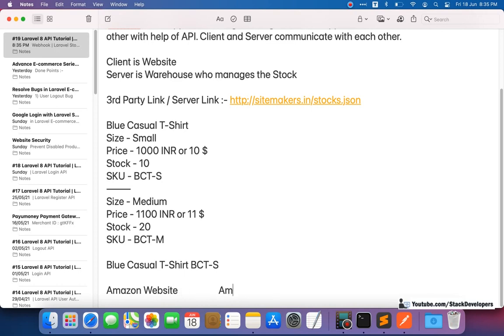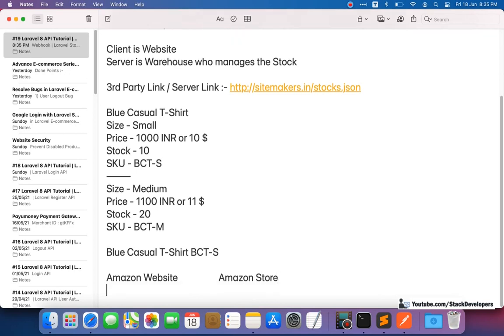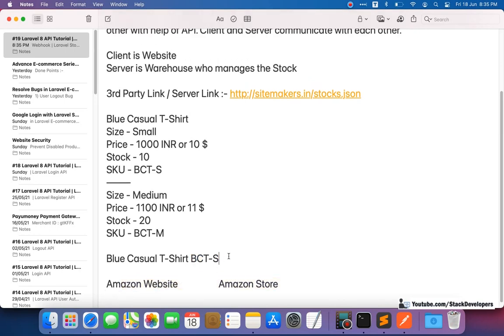Maybe there is some store in your city where you can physically go and purchase. So this product, this t-shirt, is available at both places, and its stock is 10.